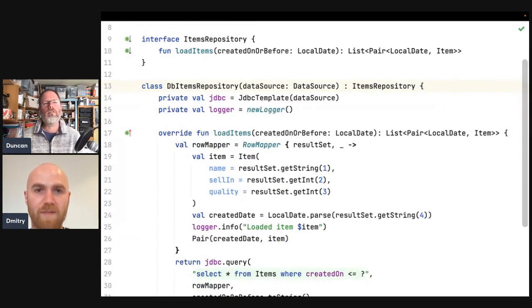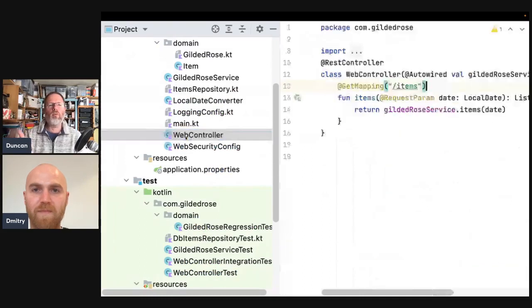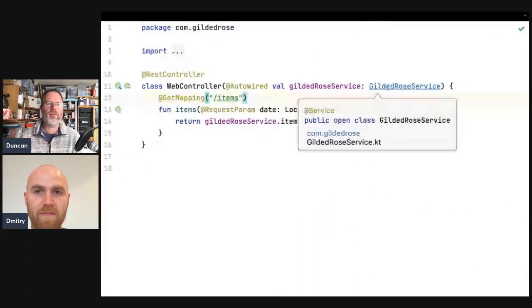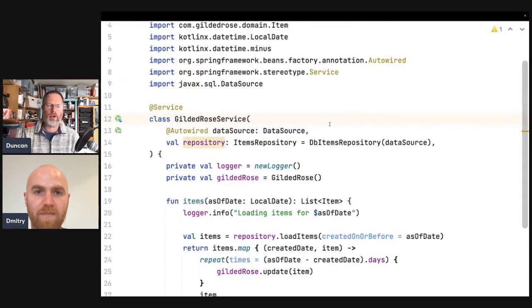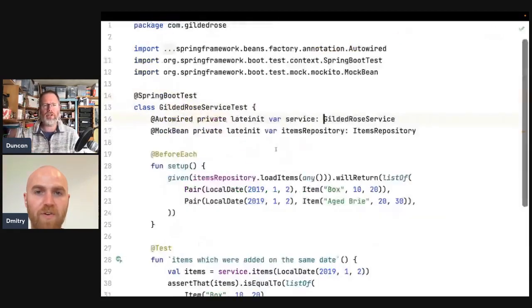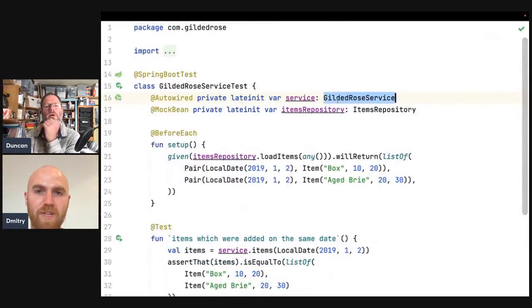Fundamentally, our issue at the moment is that we would like to wire up our web controller, but we never get to create this. That thing is always Spring's job. And in our tests in particular, we never get to create one. Well, we don't. Yeah, you're right, we don't create it.